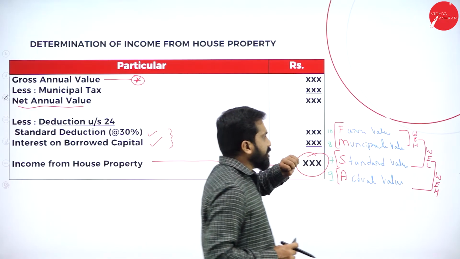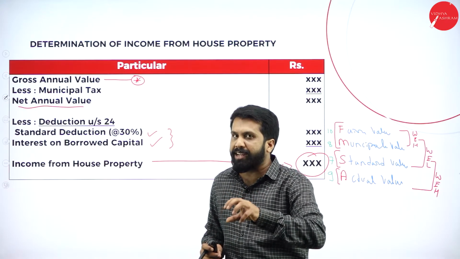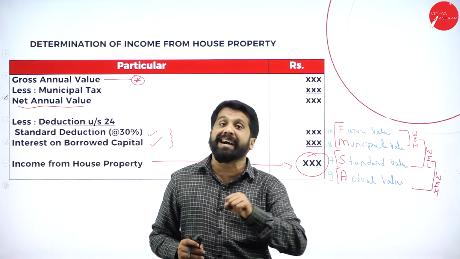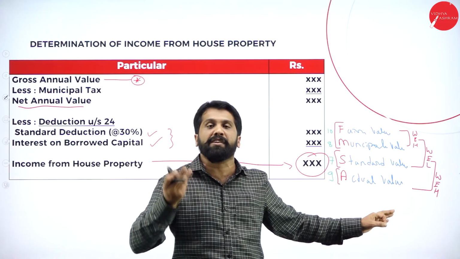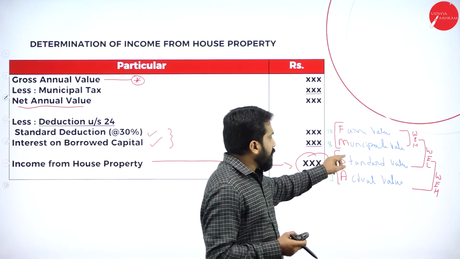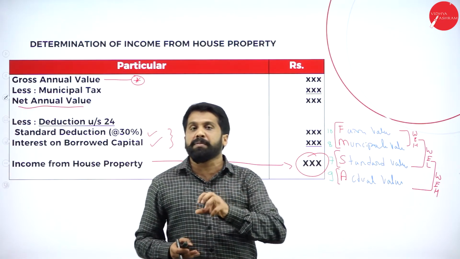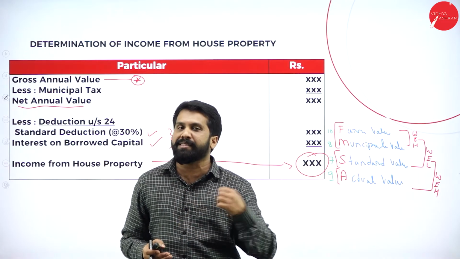Now what is the standard value? For that locality, the standard rent can be collected. He may have collected 9 rupees, but somebody may collect 15 rupees. So that is the standard collection. What is the municipal value? As per the municipal locality or municipal office, they fix some prices for that.